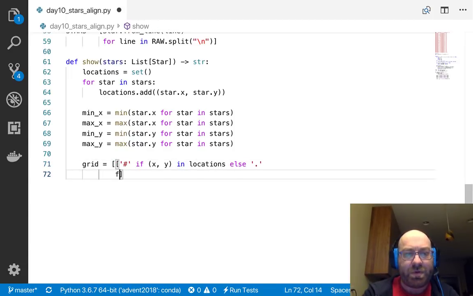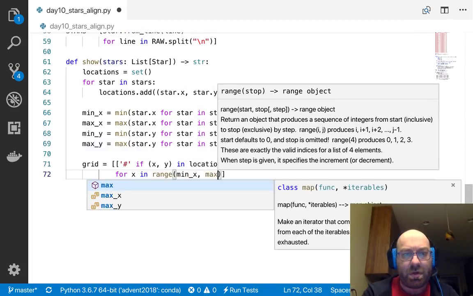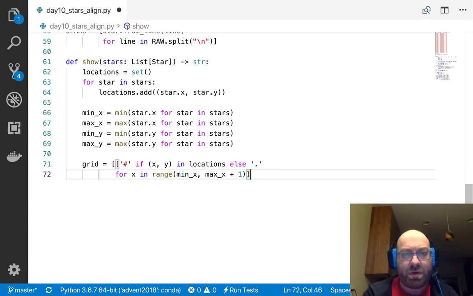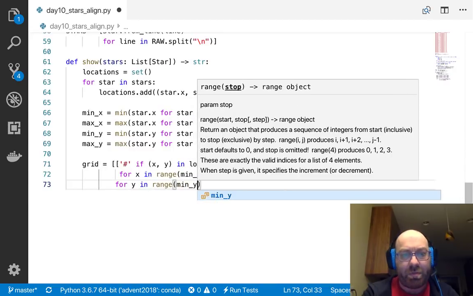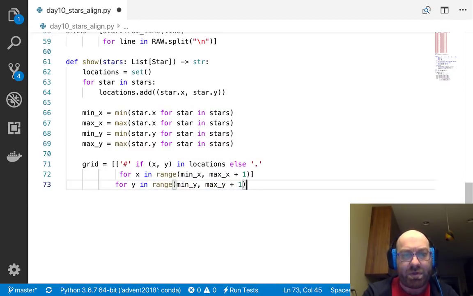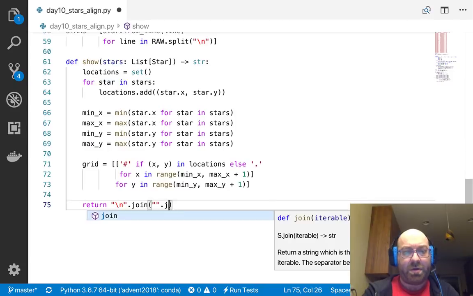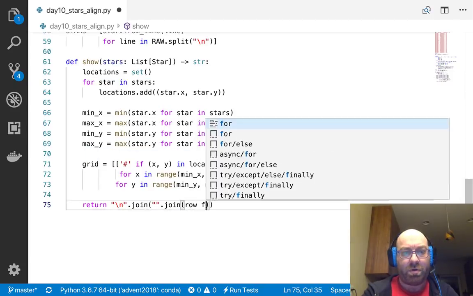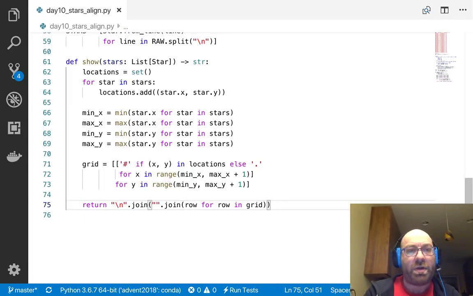It's possible I will have this rotated 90 degrees, for x in range min x, max x plus 1, for y in range min y, max y plus 1. And then I want to return join with new lines, join, and then join each row for row in grid. So I think that's right.